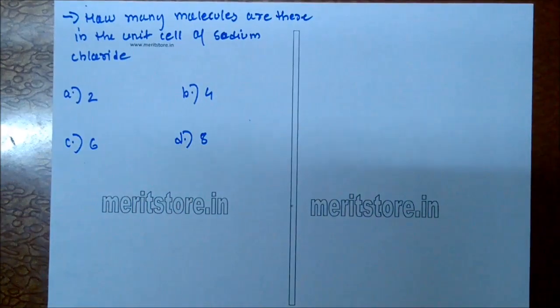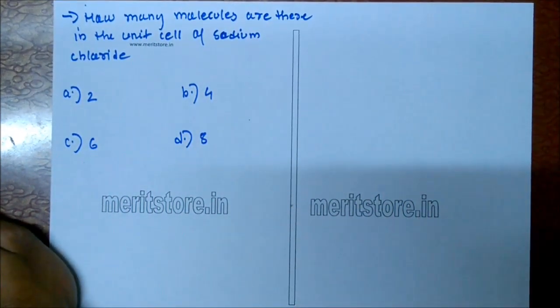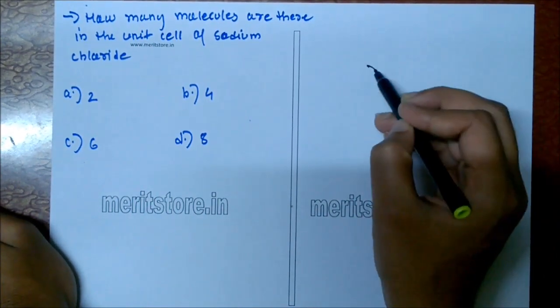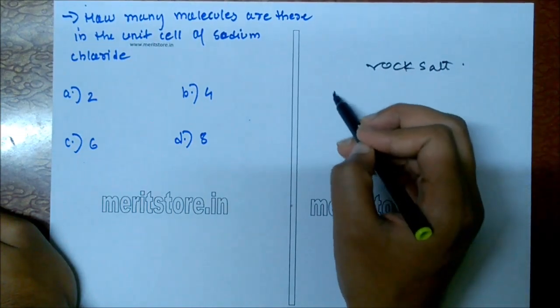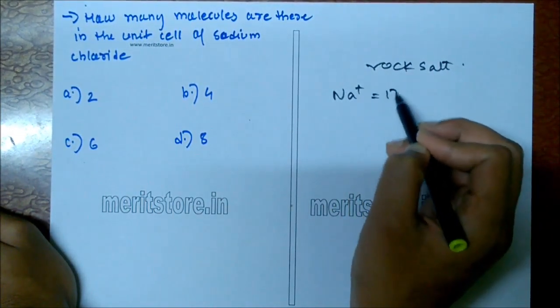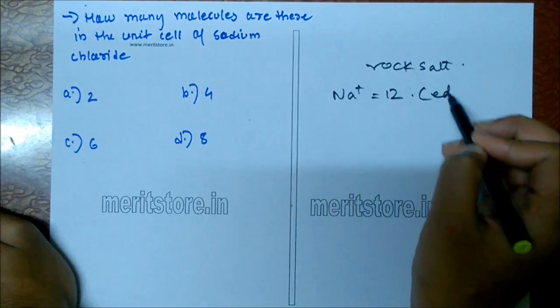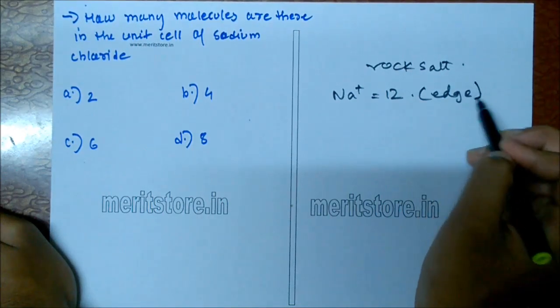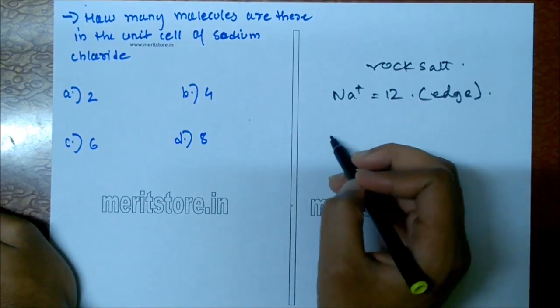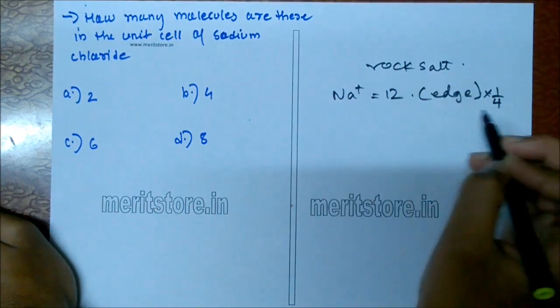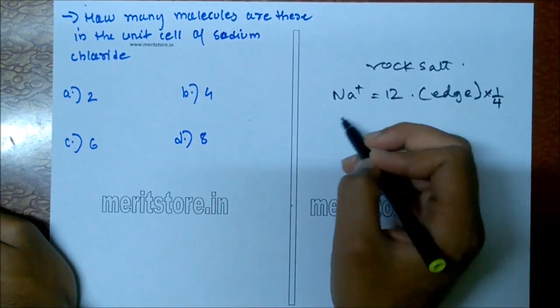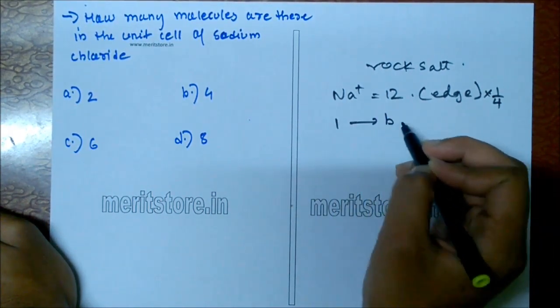How many molecules are there in a unit cell of sodium chloride? A. 2, B. 4, C. 6 and D. 8. In NaCl or rock salt, the number of sodium ions is equal to 12 at edge centers, each contributing 1/4. So they are 12 into 1/4 at the edges, plus one body centered.